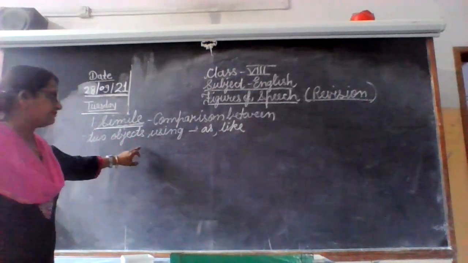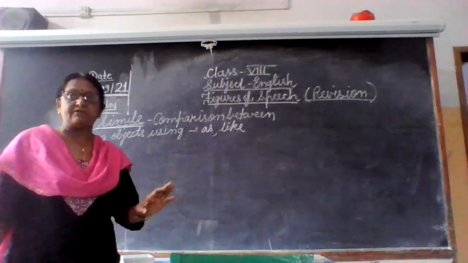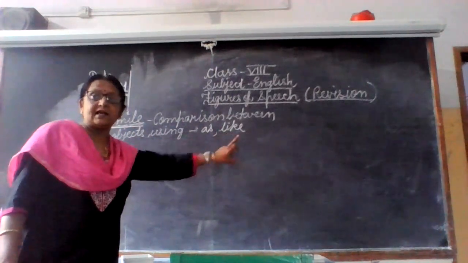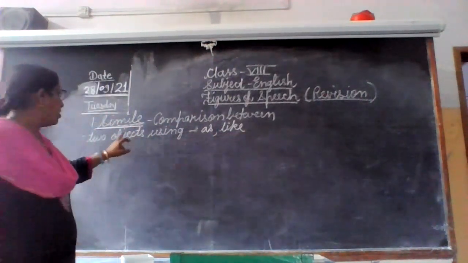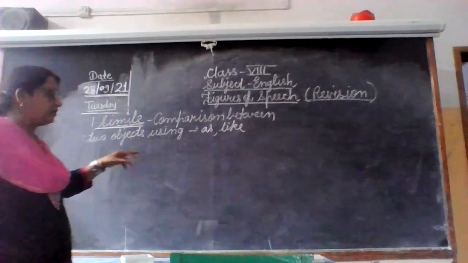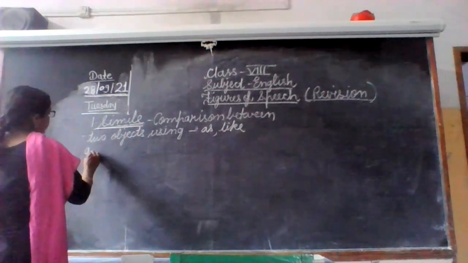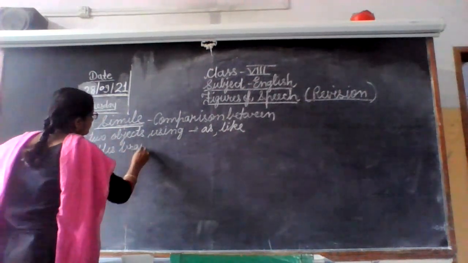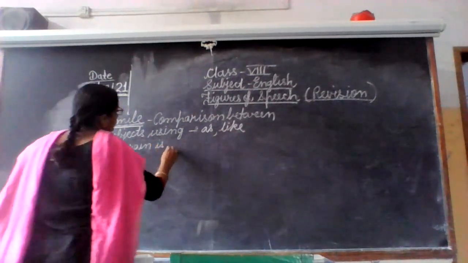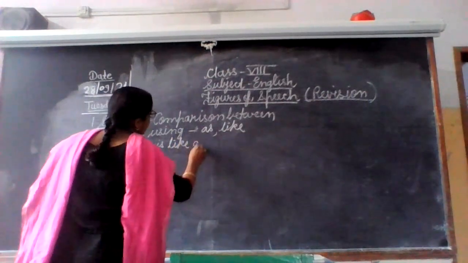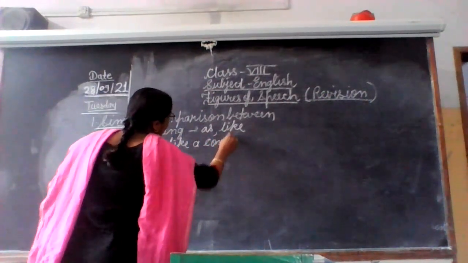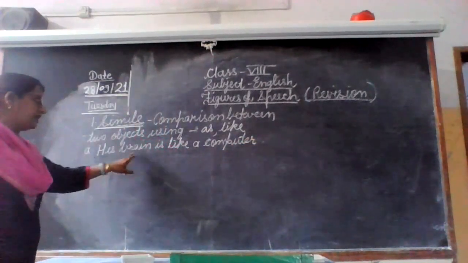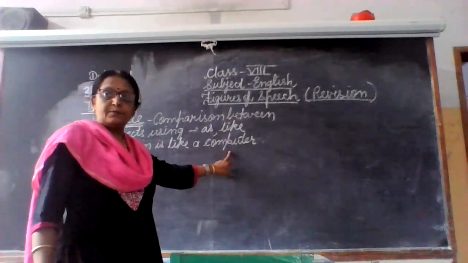Okay, it is not at all metaphor. For simile and metaphor, last time we have done it. So in simile you will see these words as and like, and there is a comparison between two objects. Now two objects can be living or non-living. So first example we will see: his brain is like a computer. So here we are comparing his brain to a computer.